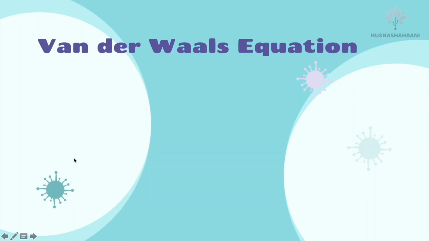Van der Waals equation: we're going to look at the equation when the ideal gas equation deviates to the real gas equation. Initially we learned about ideal gas. For ideal gas, we don't consider the intermolecular forces and we don't consider the volume of the gas.